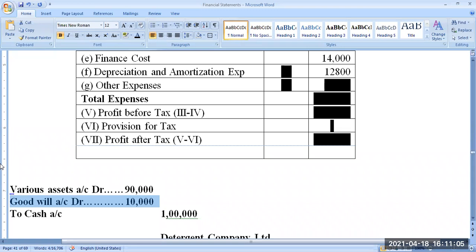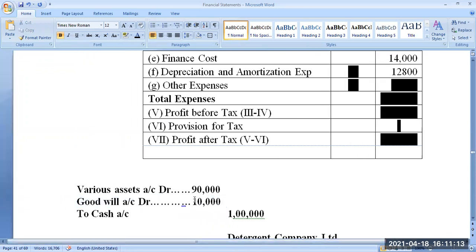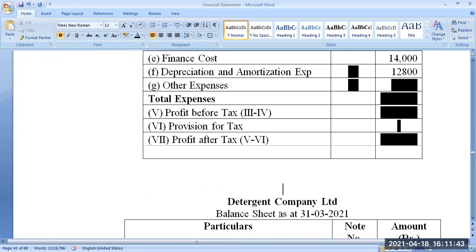Actually, goodwill is a burden to the company. You just think that goodwill is reputation. Yes, but this goodwill of 10,000 is whose reputation now? Is it your reputation or my reputation? This 10,000. Whose reputation? My reputation. For my reputation, you paid. You bought my reputation for 10,000 rupees. So that needs to be written off over a period of time from the amount you earned out of my reputation in the coming years. That is why goodwill needs to be written off over a period of time. It is called writing off of goodwill.